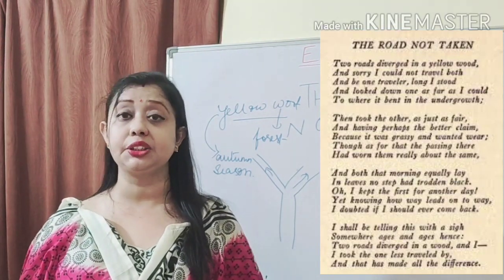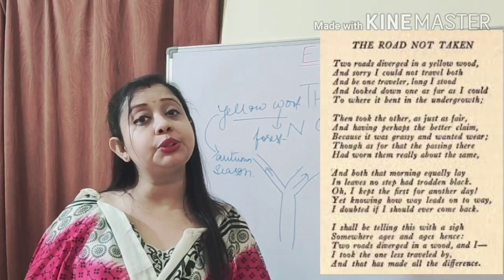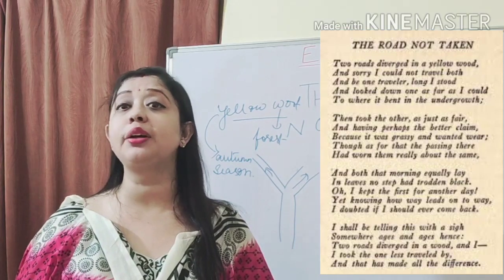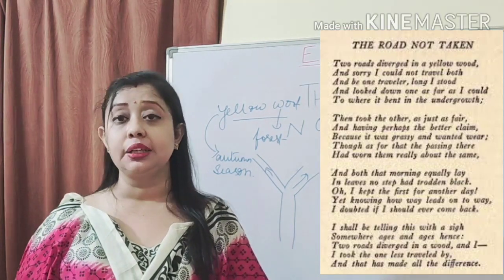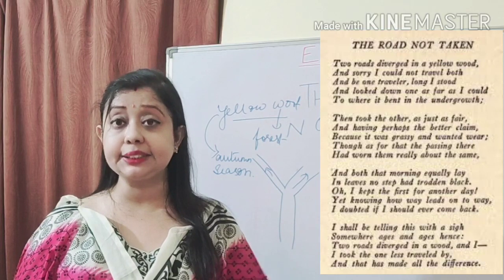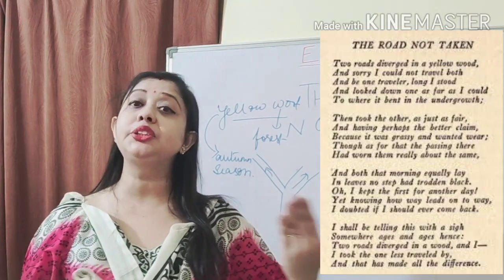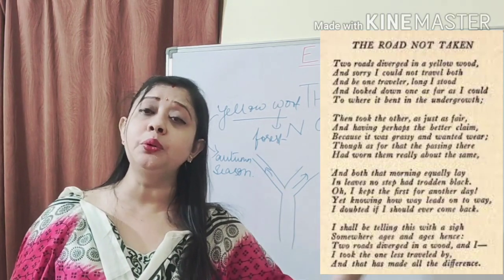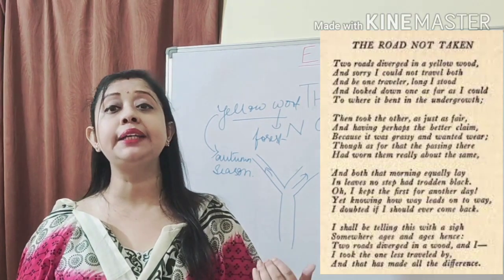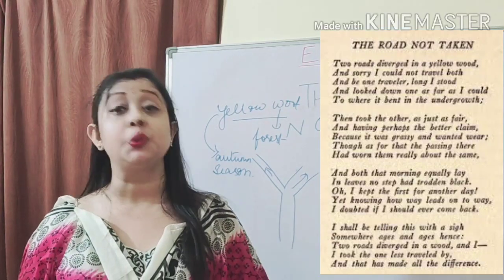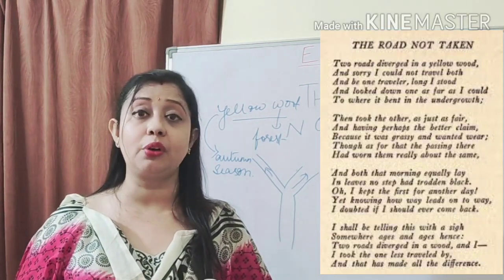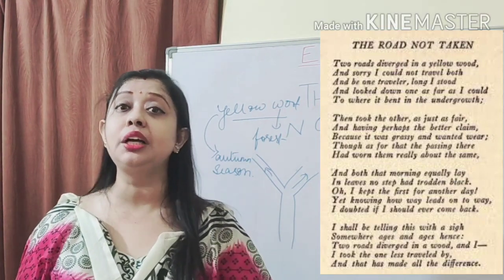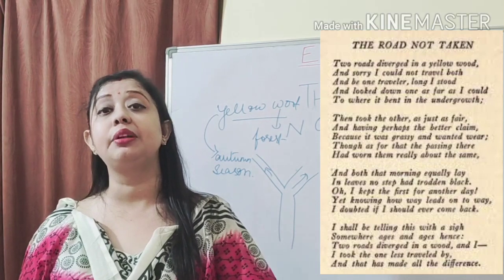But then he realized, although he thought that I should travel through this road on some other day, that it's not possible. Once he travelled through this particular road, the less travelled road, how way leads on to way, he thought that this road may take him to many new destinations. This road might open up to some other new path. So it might not be possible for him to come back again and walk through the road which was travelled by more people.